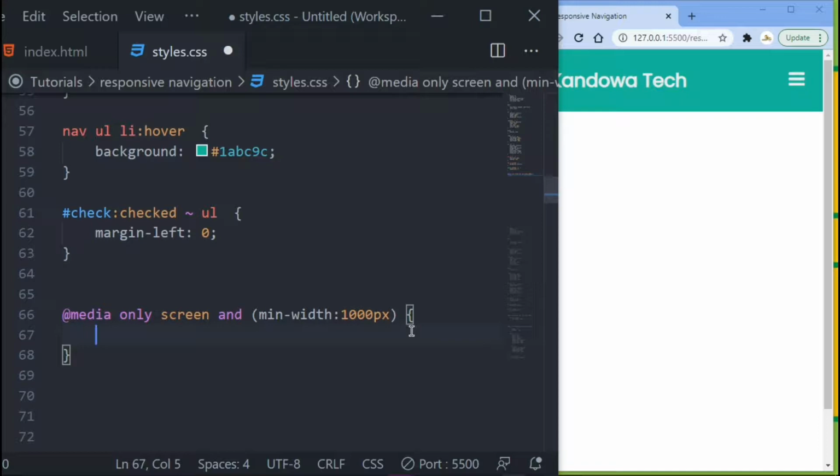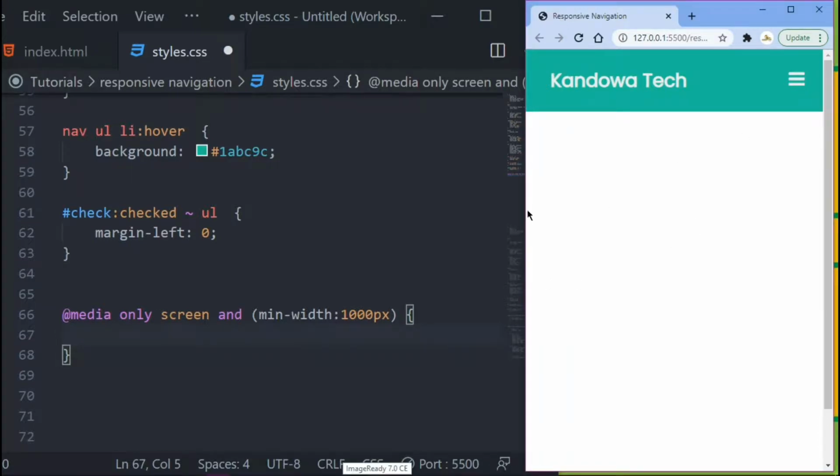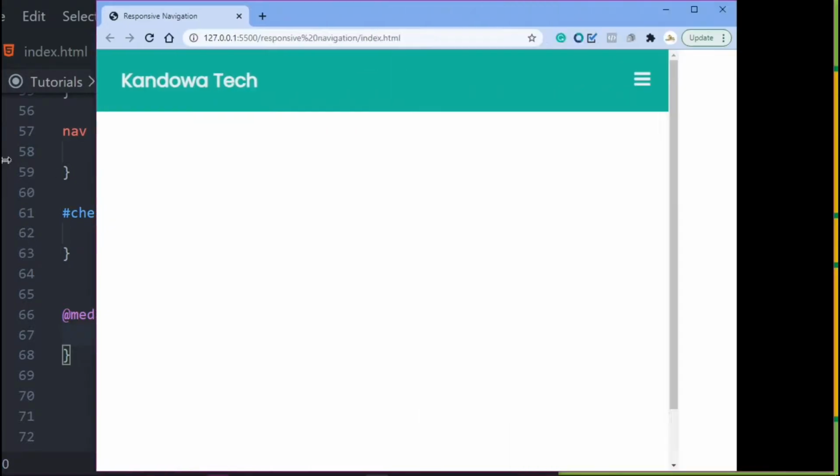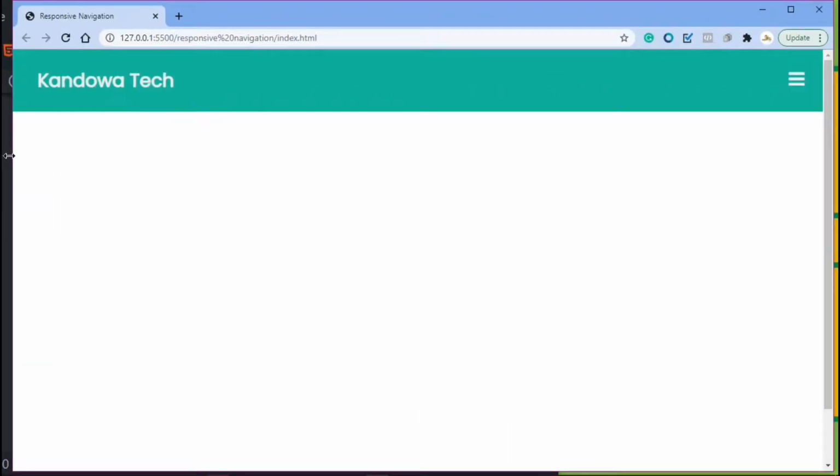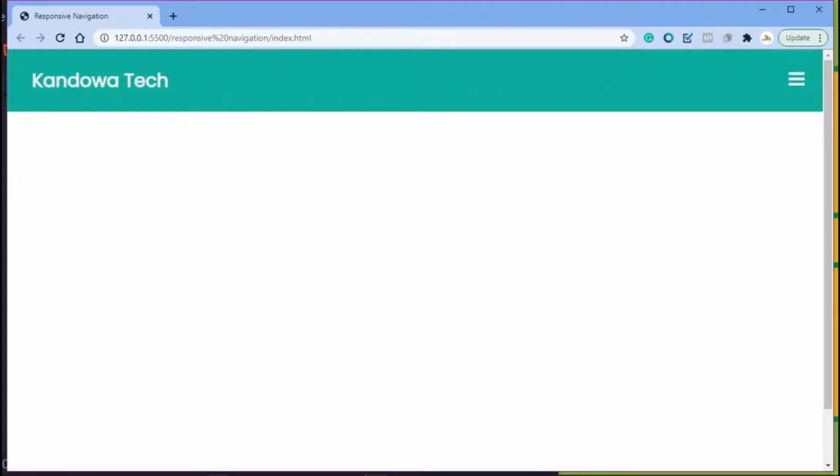So now you want to target the first thing that you want to target. So let's just enlarge this and then put it on desktop. So you can see it's on desktop there, right? Perfect. So now the first thing that you want to do is remove this checkbox here. Since you are on desktop, you don't want it to be shown.